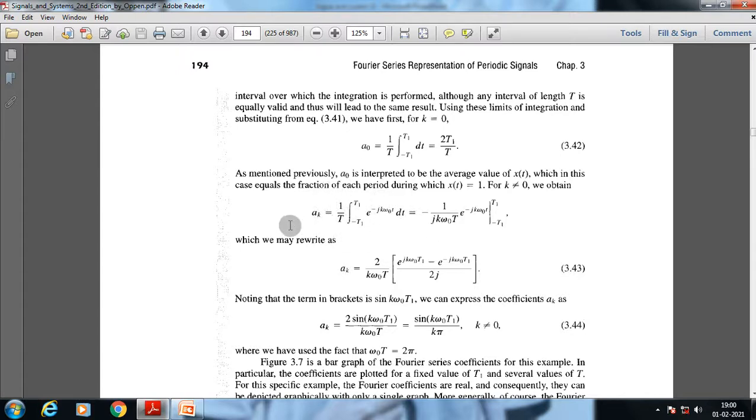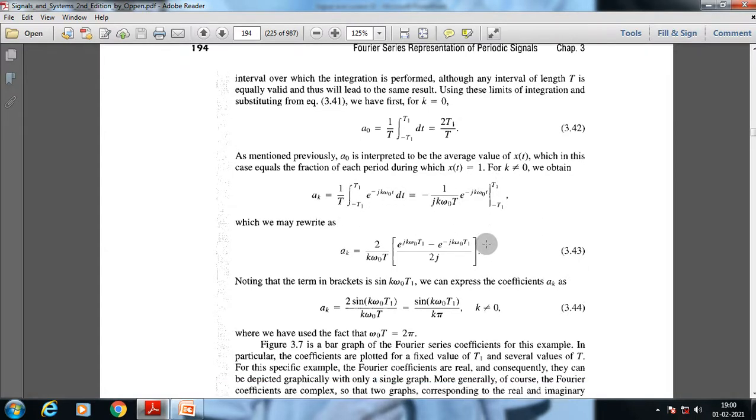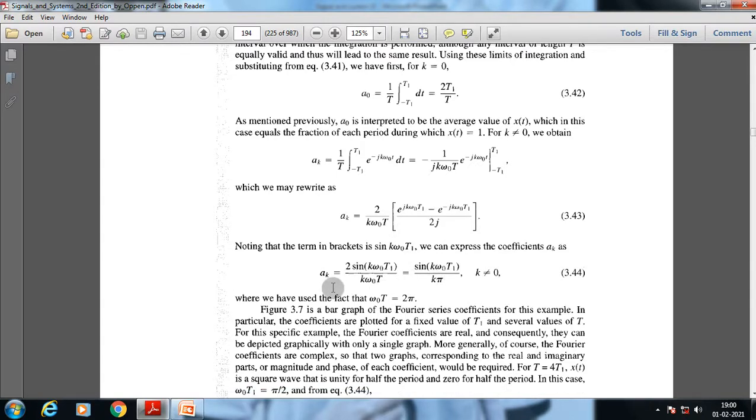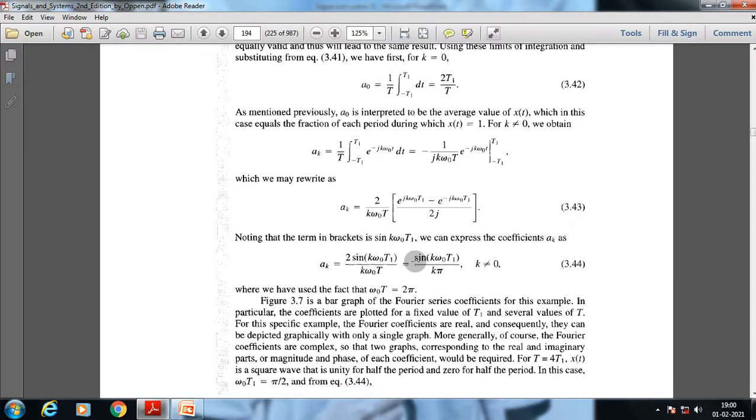From the analysis equation we get the integration from minus t1 to t1 of e to the power minus jk omega 0 t dt. We can spare the mathematical part, as it's a very simple integration, and we get the final value: a suffix k is equal to sin k omega 0 t1 by k pi, where we have used the fact that omega 0 T is equal to 2 pi, so the time period T is equal to 2 pi by omega 0. Now this basic fact can be utilized to understand the Fourier transform.